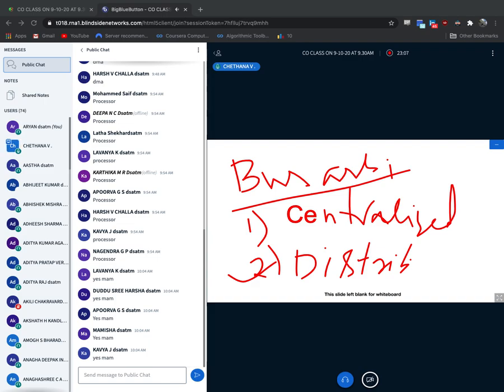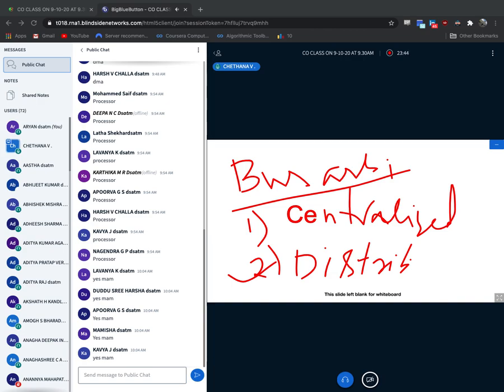It is like a polling process. Everybody should write the name of a student. I will present 3 to 4 students' names, and the remaining 85 students should vote for them. Out of 5 students, whoever gets the maximum votes, I will make that student the CR. To make a new CR, every student is involved. That is known as distributed bus arbitration.